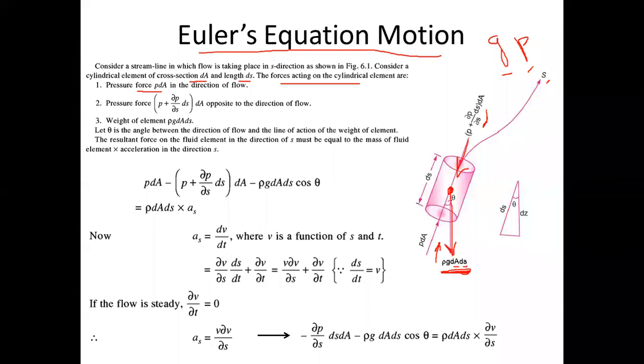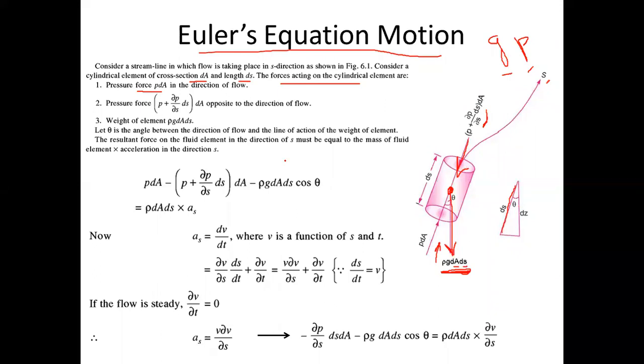Now, since the weight is acting vertically downward, if I want to make the components, you can say the direction of the fluid flow is ds. Let's say this is the direction of the fluid flow ds, and the weight is acting vertically downward. Right? So there is an angle formed between the weight and the direction of the fluid flow. That angle is taken as theta. So theta is the angle between the weight and the direction of fluid flow. Now, if this nomenclature and force balancing is clear to you, we can go to writing the equations.